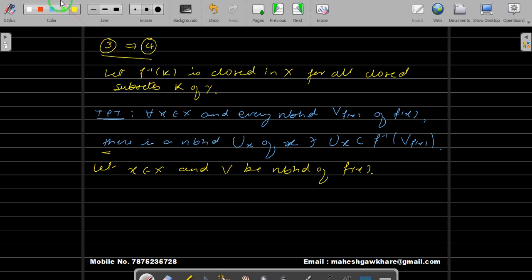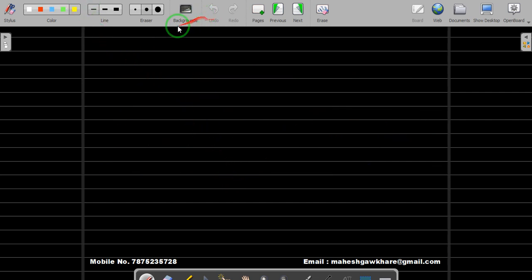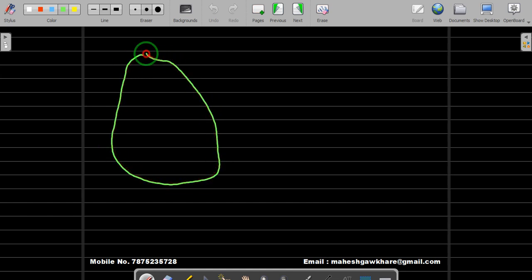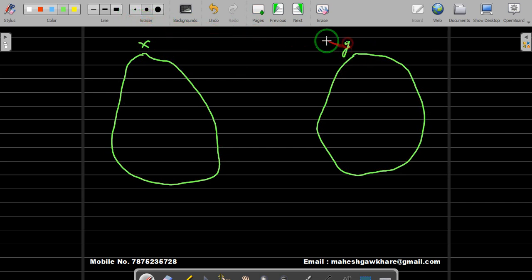Now if you want to draw the diagram, let's see how it will be. This is our X, this is our Y, capital Y. We have taken a point x in X, so this is our x, and we have taken a neighborhood of f(x).